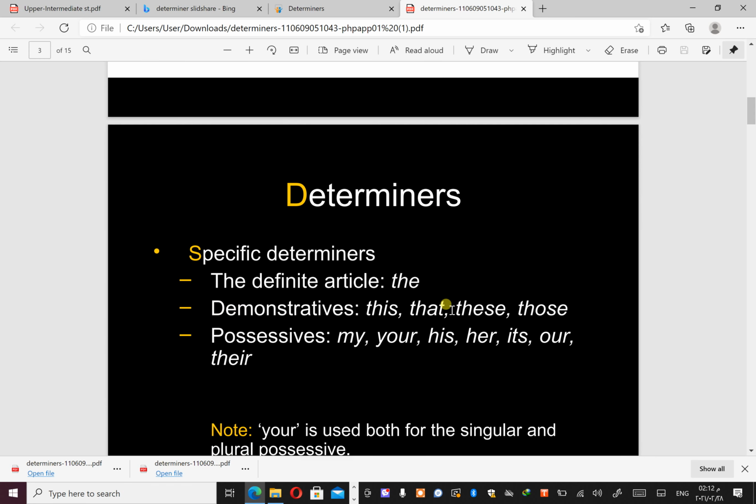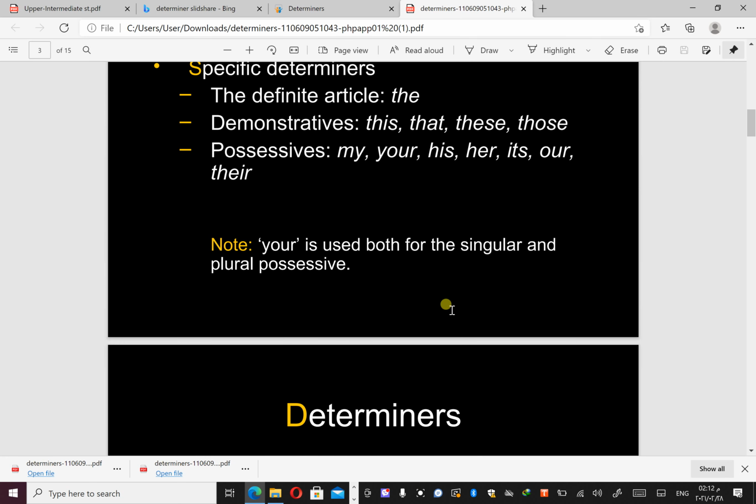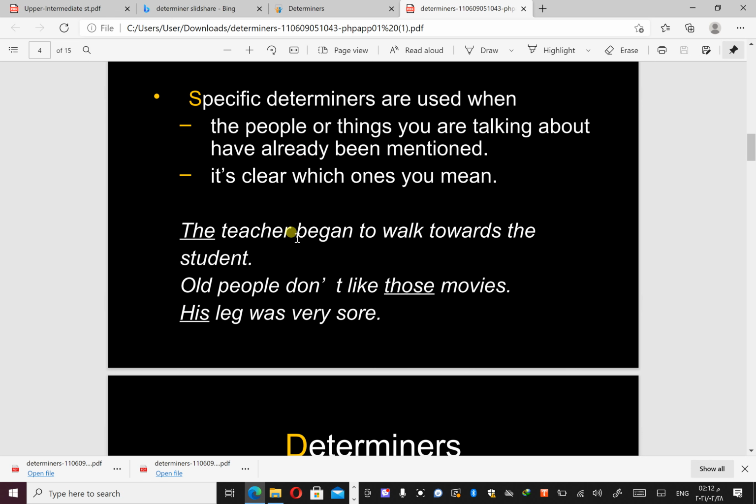So this is what we already know about the determiner, and of course it precedes the numbers and the adjectives. Okay, while specific determiners are used for a specific reason. First of all, when the people or things you are talking about have already been mentioned, we cannot use the or this for the first-time mention. We have already talked about it previously, and the listener or the reader already has an idea.